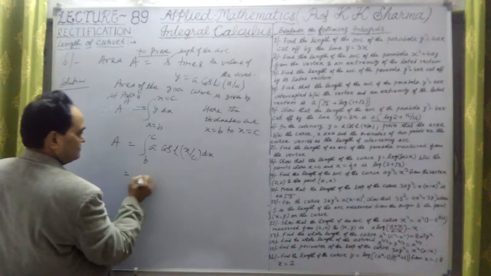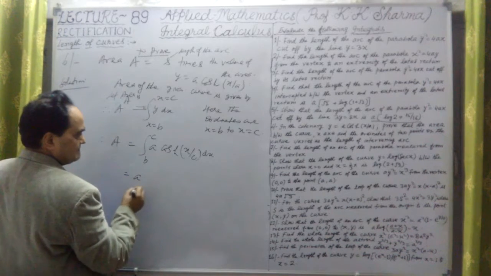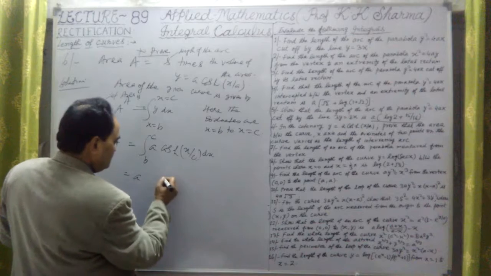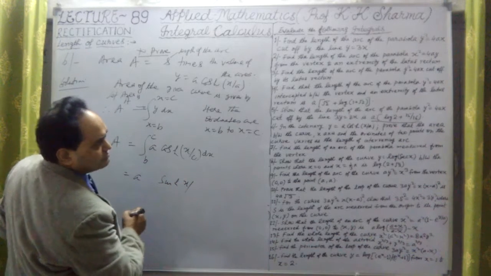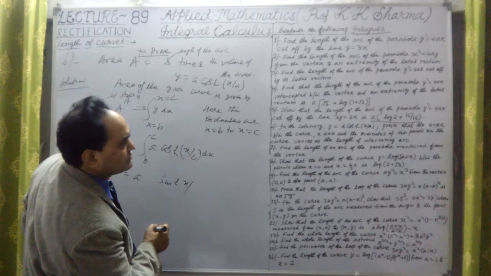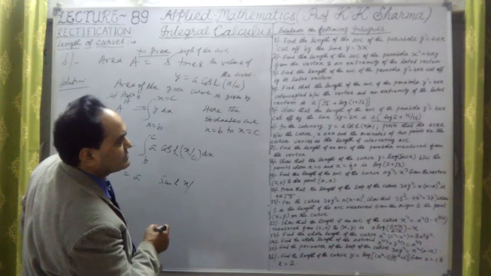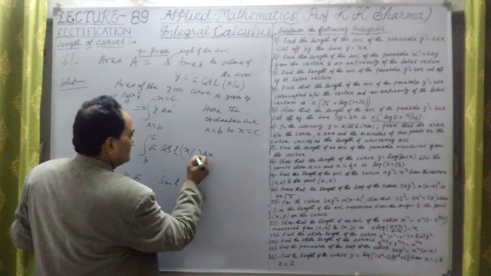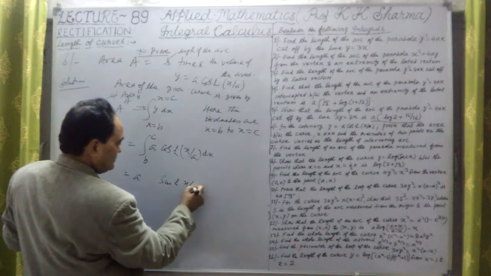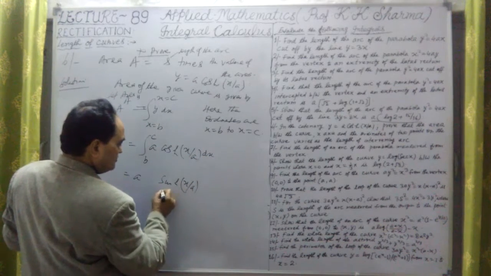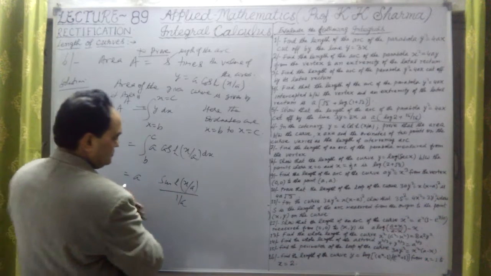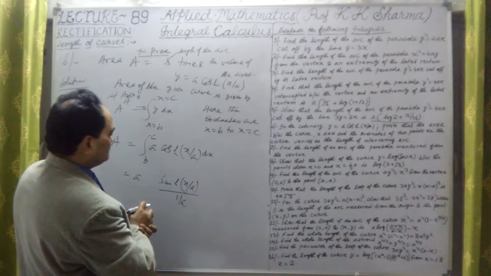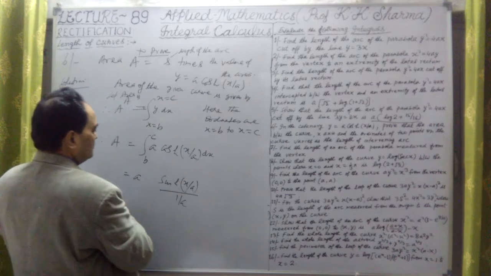Cos hyperbolic is integrated as sine hyperbolic x upon a, divided by 1 upon a, because it's integration. So a will come in the numerator.